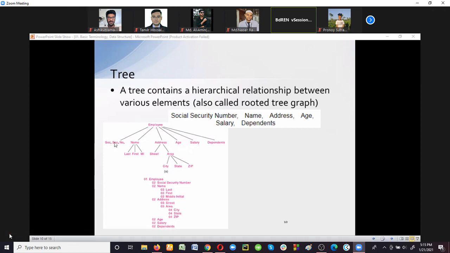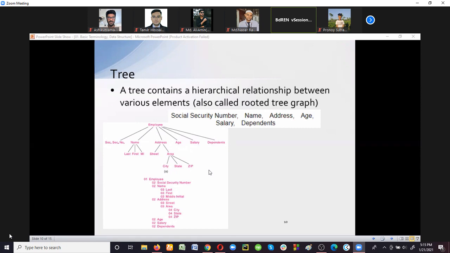So here, look at this. The social security number, name, address, age, salary, dependents are all in the same level because these are the attributes of the entity employee. Now look at the attribute name. If we want, we can divide it into subparts such as last name, first name, middle name. So we can store these data elements in another level, right? And we can do the same thing for the attribute address. We can store the data items in a tree.